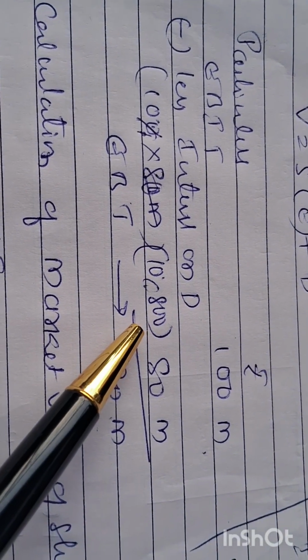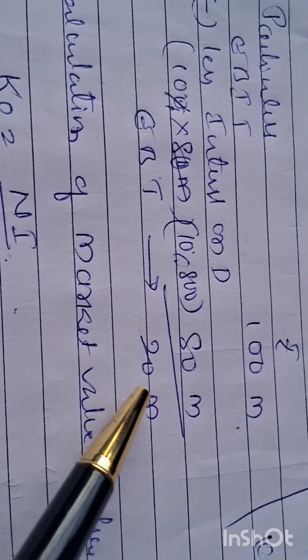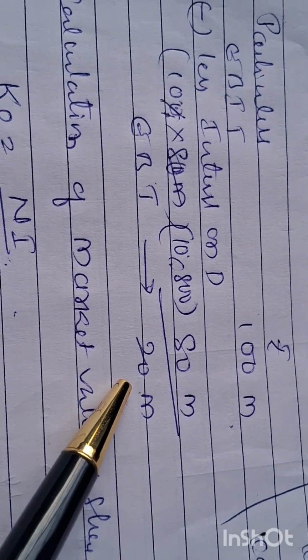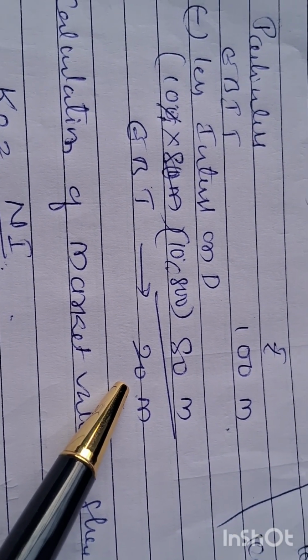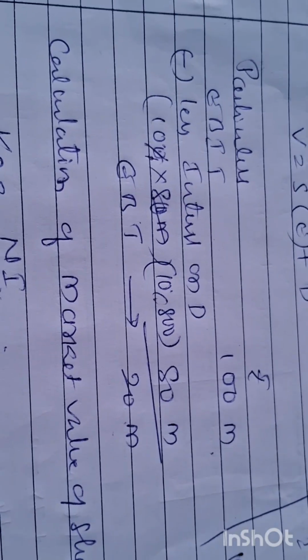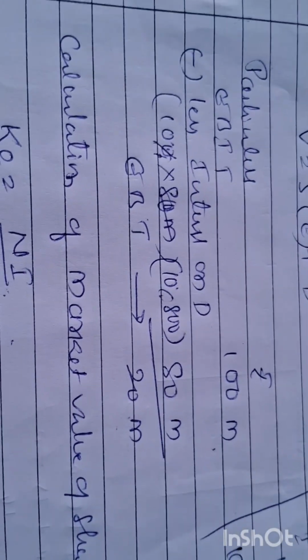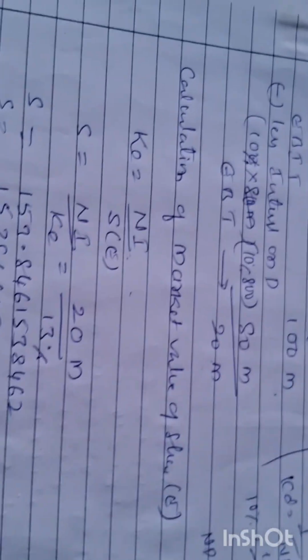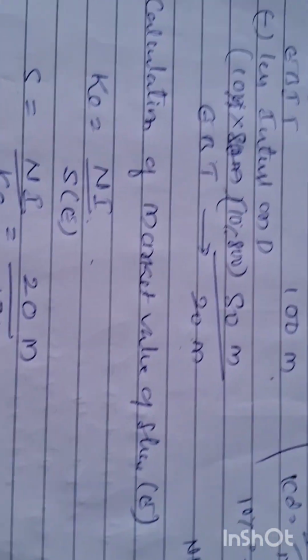Now we have to subtract interest on debenture, that is 800 million into 10%, which is 80 million. If you subtract, 20 million is our EBT. We are not subtracting any tax and we are not subtracting preference dividend, because we are assuming we have only equity as well as debenture.